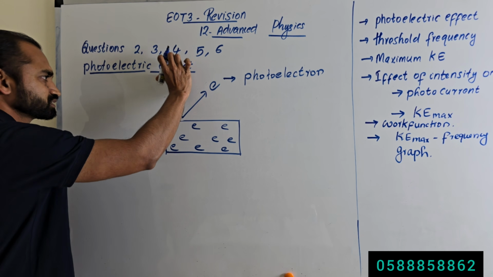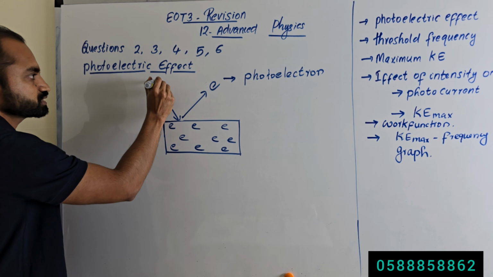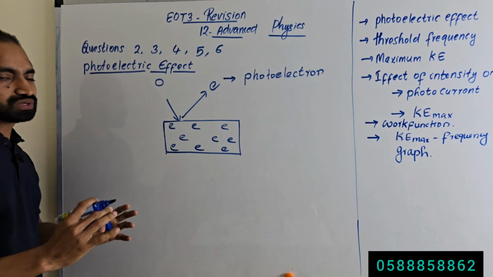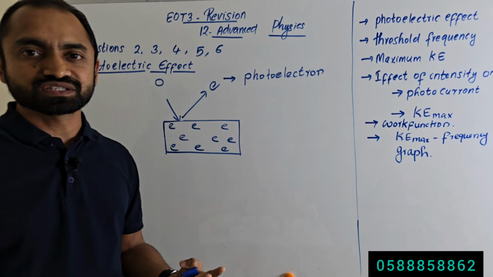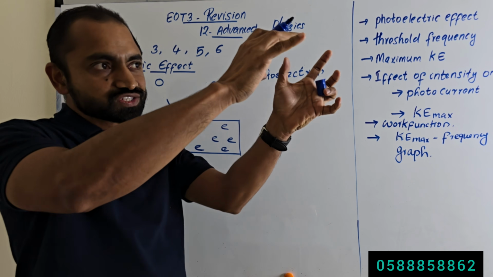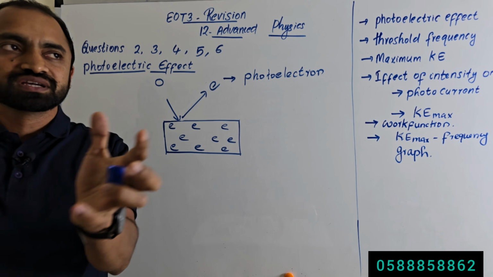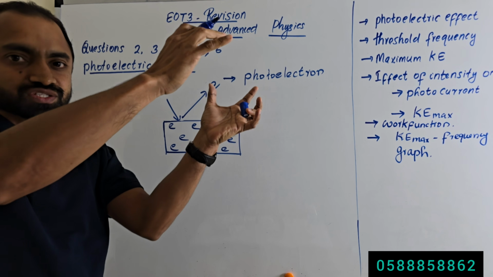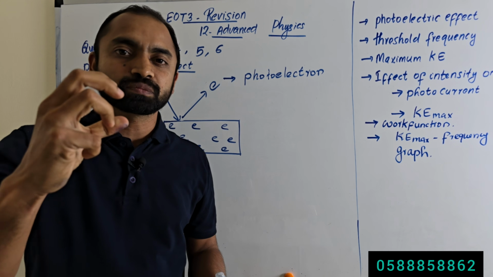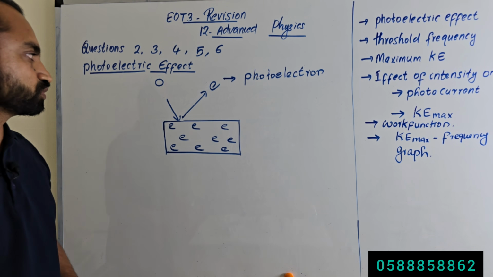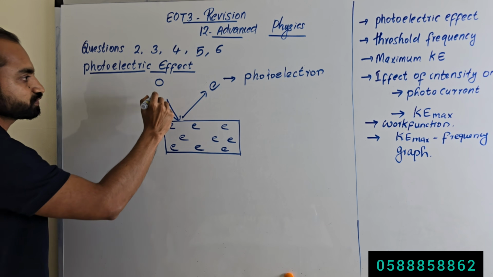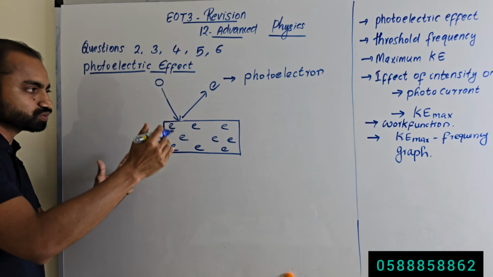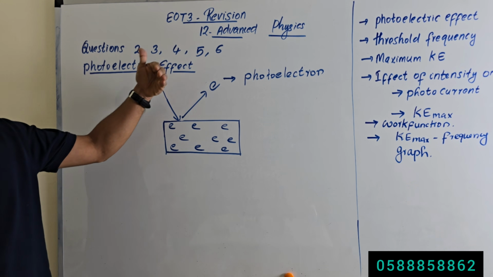See, we know that electromagnetic radiation is not continuous, right? It is photon, means it is a stream of particles. Electromagnetic radiation is a stream of small packets of energy, that is called a photon. So we can say when a photon is incident onto the metal, the electron is emitted.